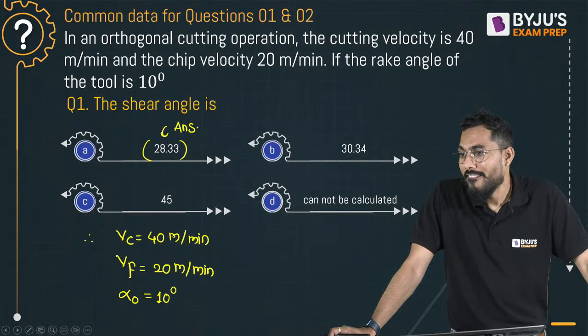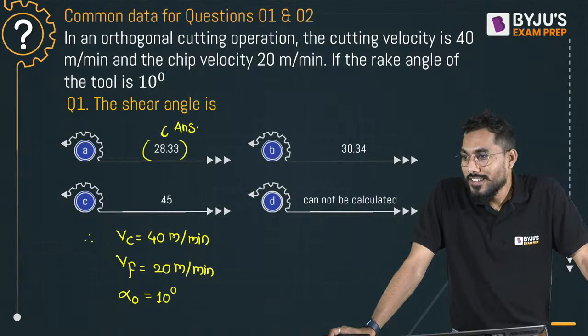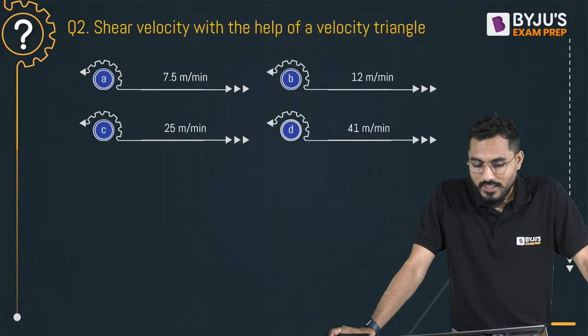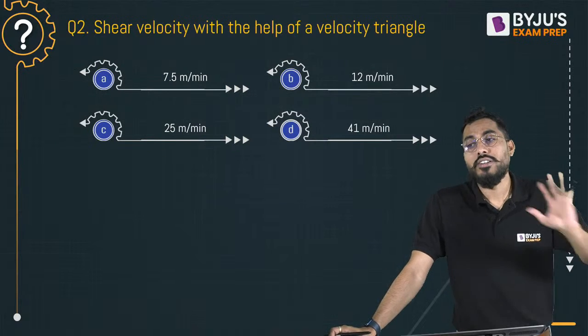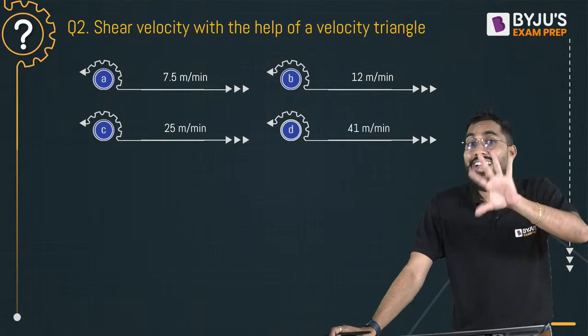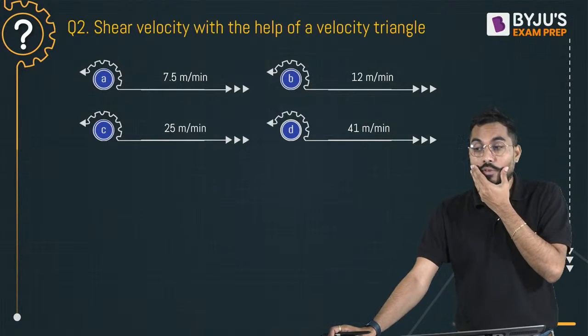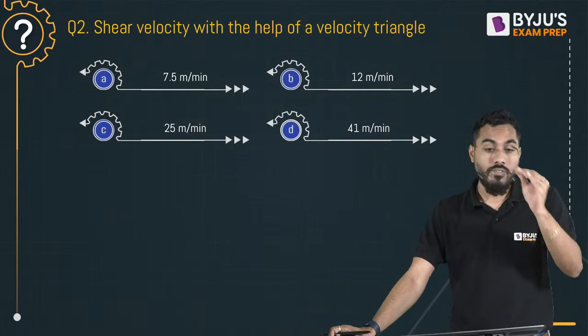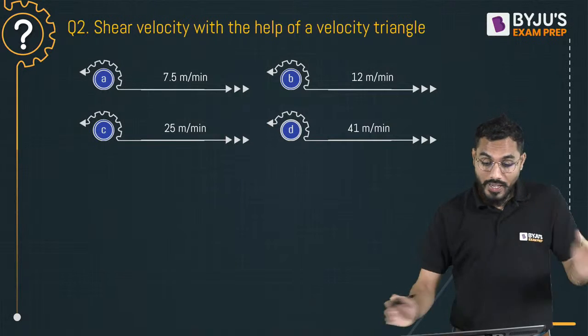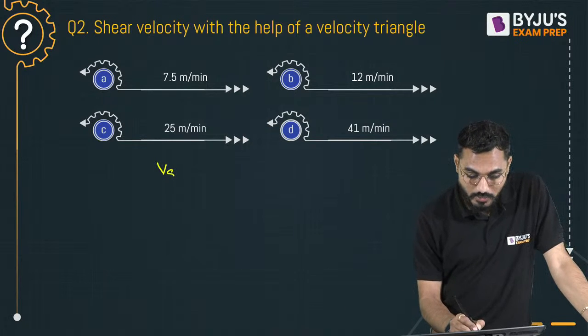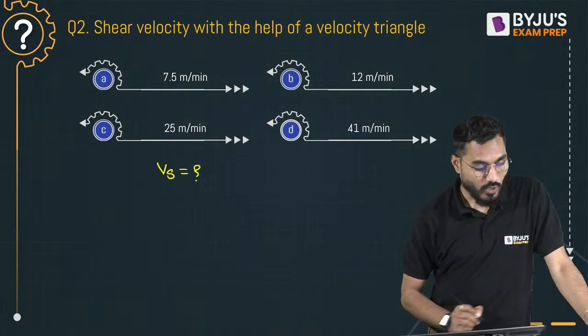Is it okay, everybody? Yes. Now there is one more question, which can be considered a linked answer question: shear velocity with the help of the velocity triangle. So we are interested in calculating Vs, which is called the shear velocity, with the velocity triangle.